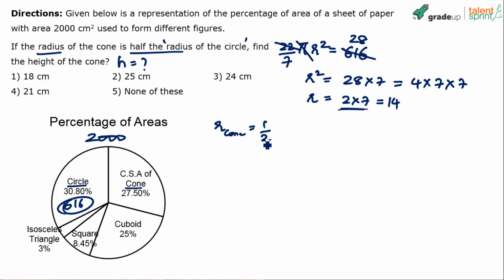Half the radius of the circle. Half of 14 is 7. Remember, you don't have to write this step in the exam. Don't write half of 14, 1 by 2 into 14 equals 7, radius of cone and all that. I am writing it here so that you can follow.